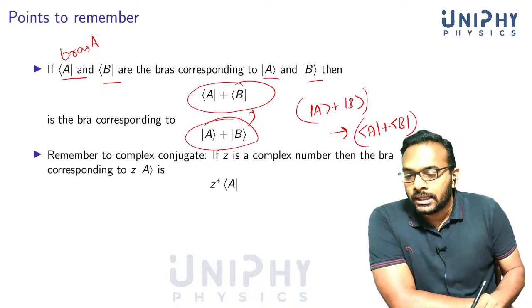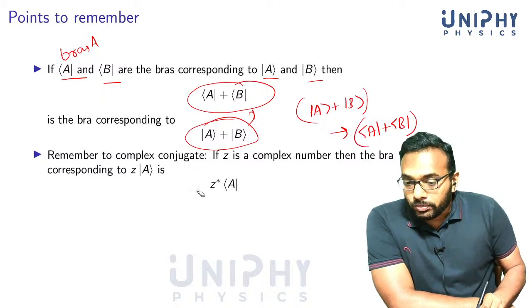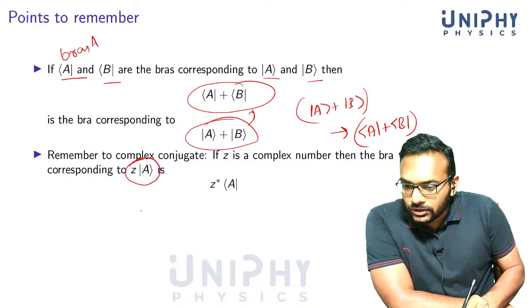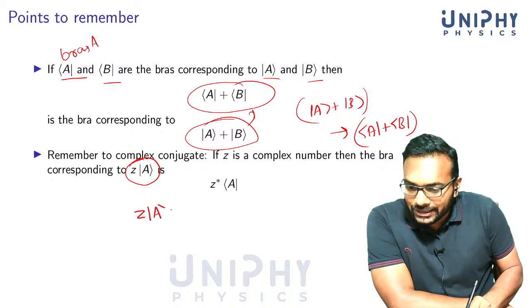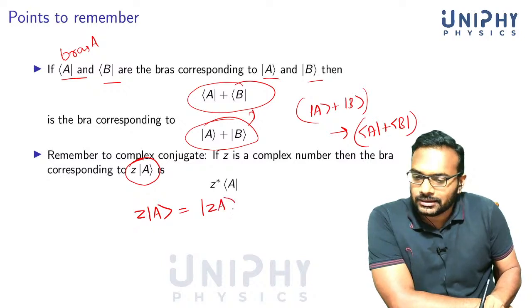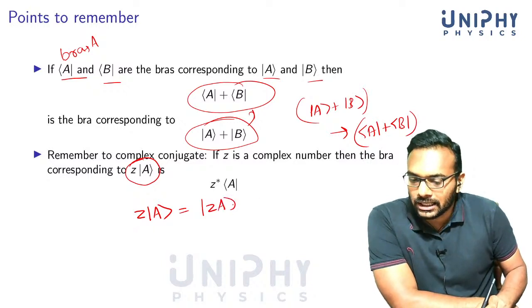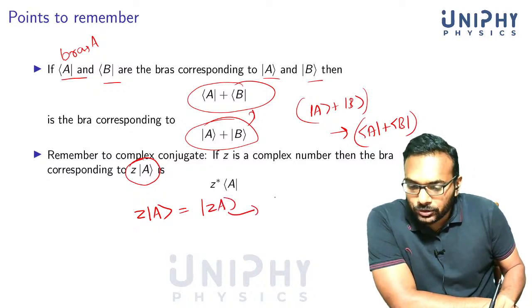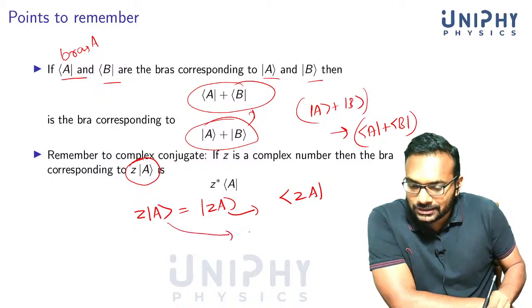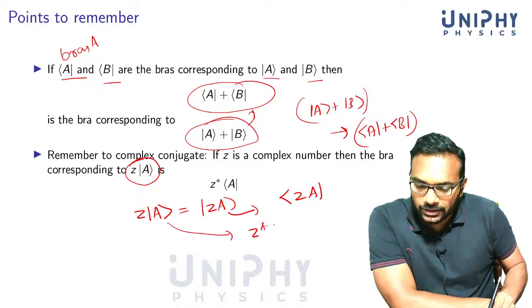Okay. All right. And remember, to complex conjugate, an important rule, it's rather a postulate. If Z is a complex number and if you have a ket ZA, usually we can also write it as ZA, doesn't matter. These are different notations which are allowed, right? The bra corresponding to it you can write as ZA, but this you have to write as Z star.